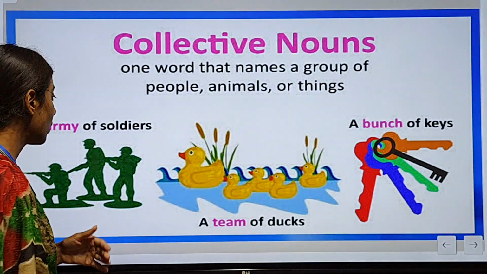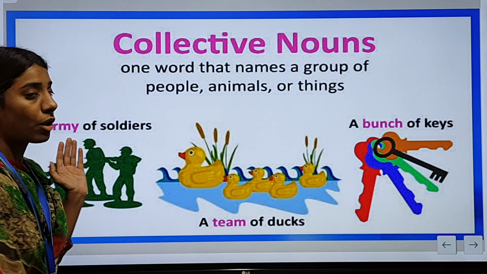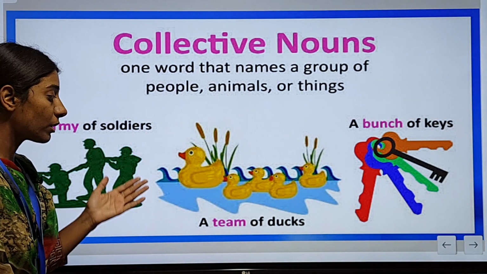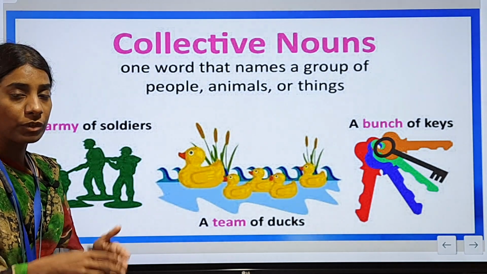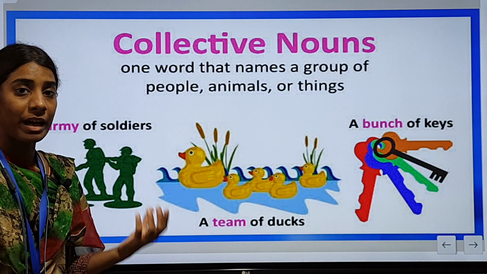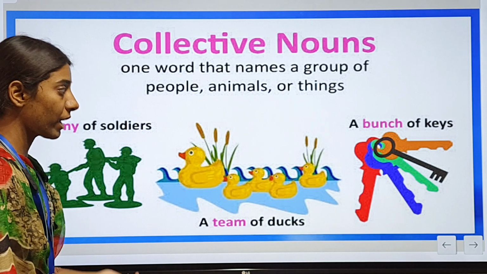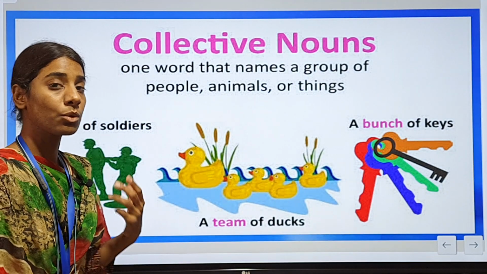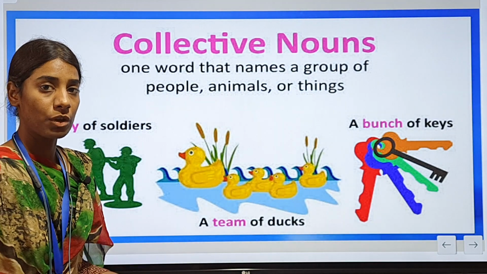Now, what do we call the group of soldiers? We call the group of soldiers as army. Now, what do we call the group of the ducks? We call them by the word team. And what do we call the collection of the keys? We do call it as a bunch of the keys.